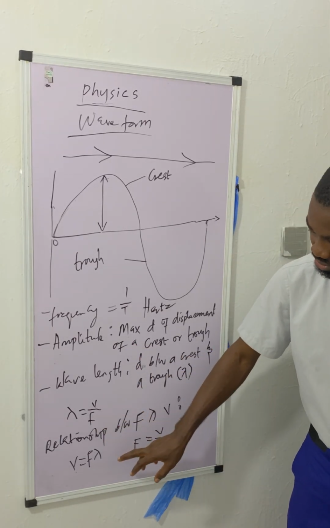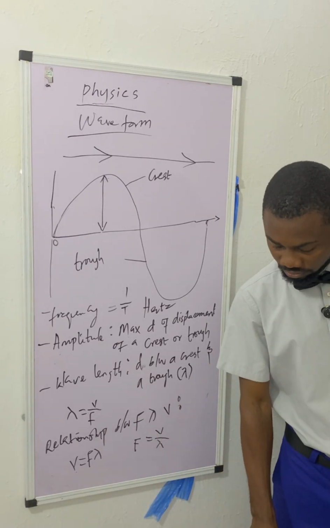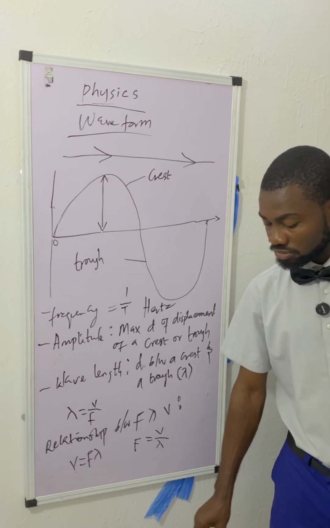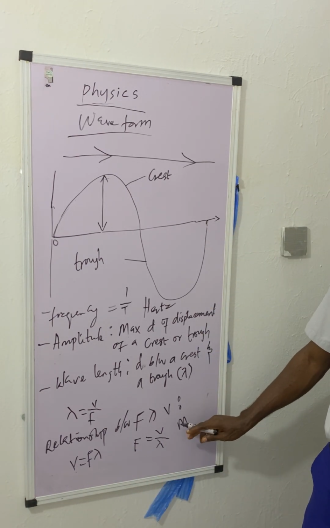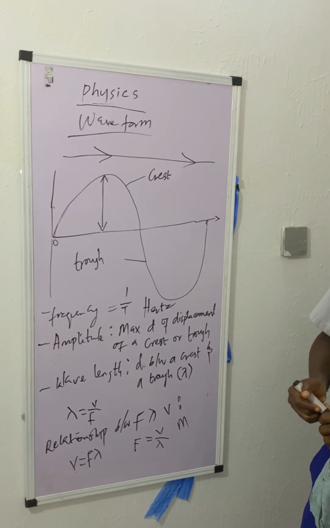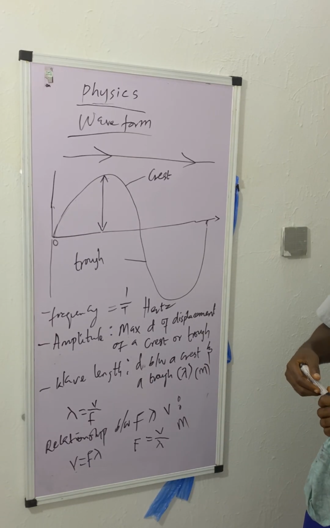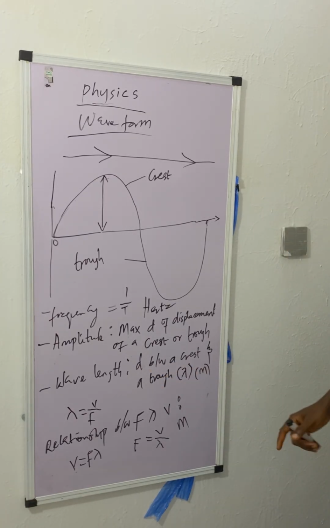So this is the relationship between frequency, wavelength, and velocity. Remember that wavelength is usually measured in what? In meters. Wavelength is measured in meters. Then what are we looking at here?